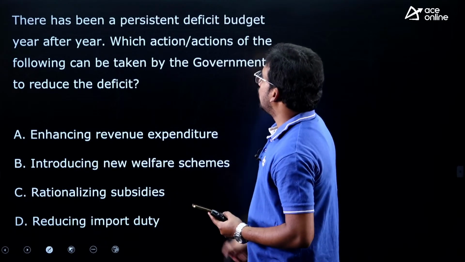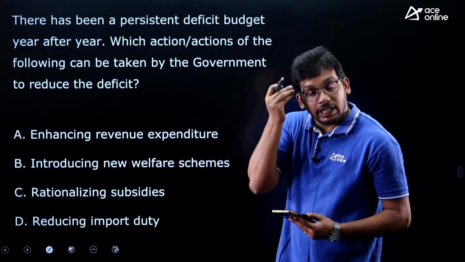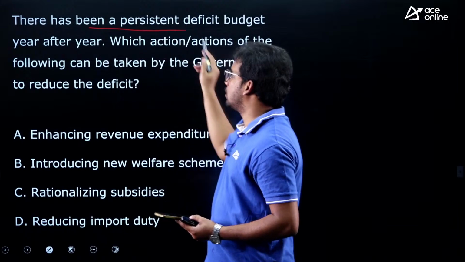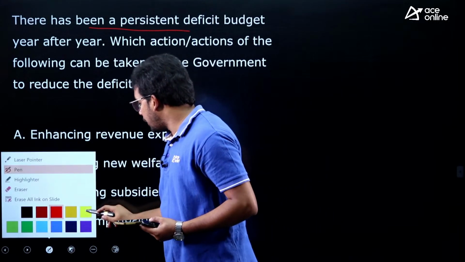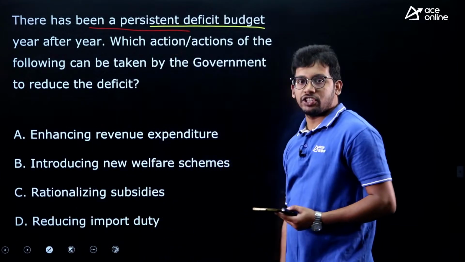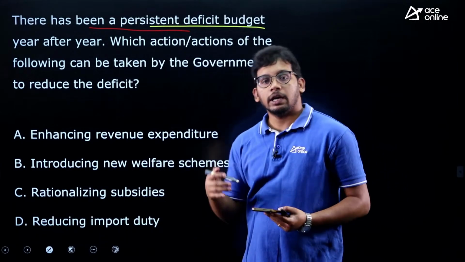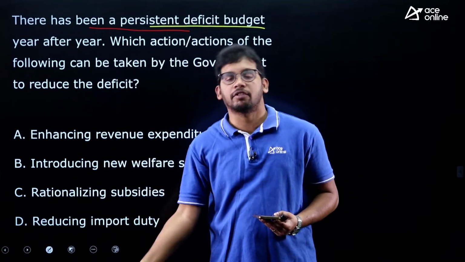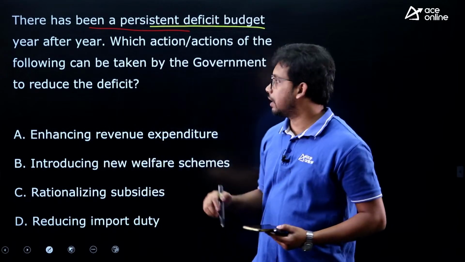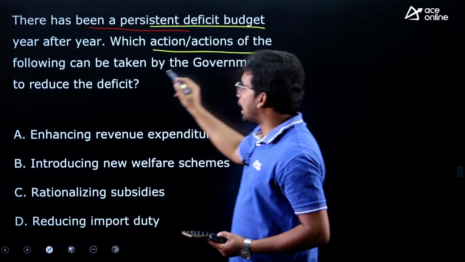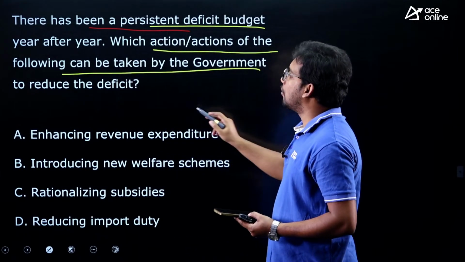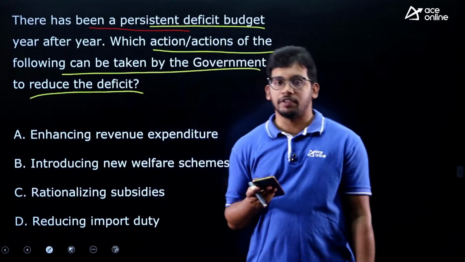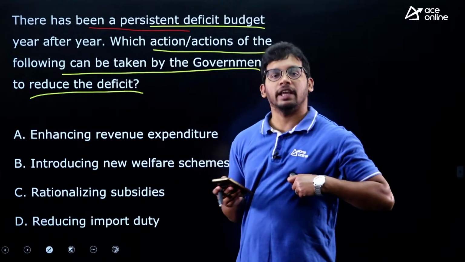Next question. This is a very analytical question. Think with common sense, you can answer this. This has also been asked in one of the exams. There has been a persistent deficit budget every year, year on year. That means government is taking extra debt. Deficit means government is taking extra money from the market. It is a debt, right? So which action or actions can be taken by the government to reduce this deficit?